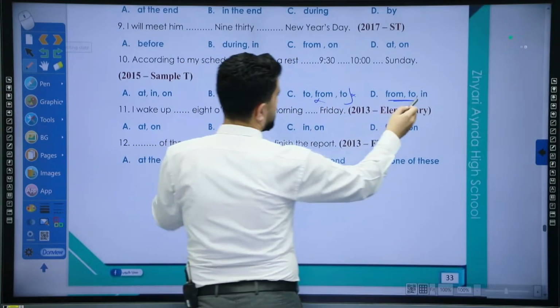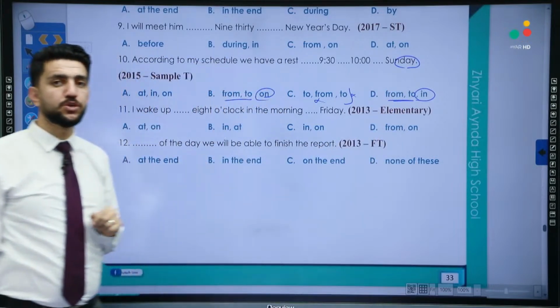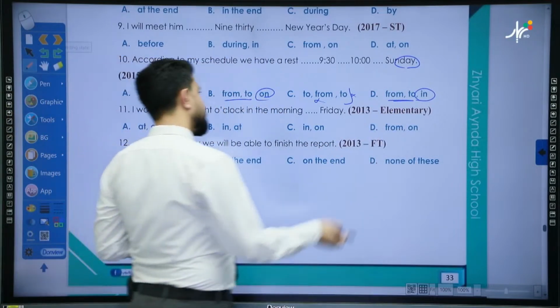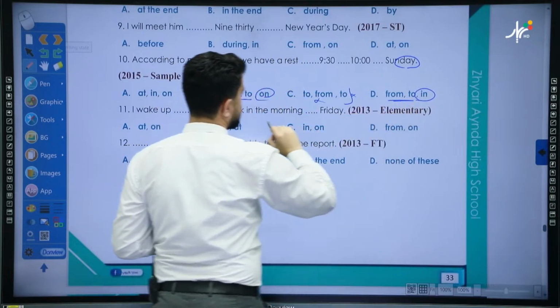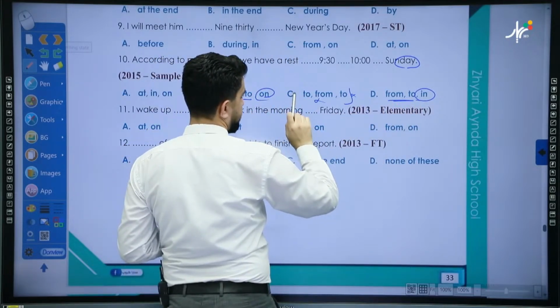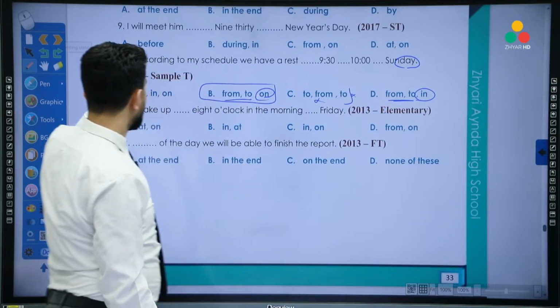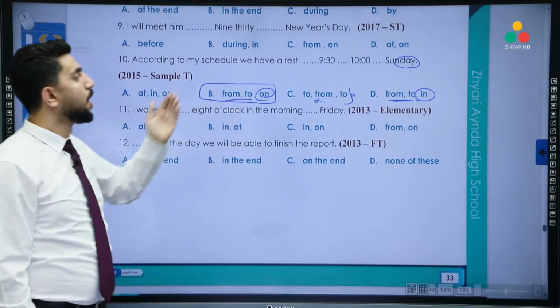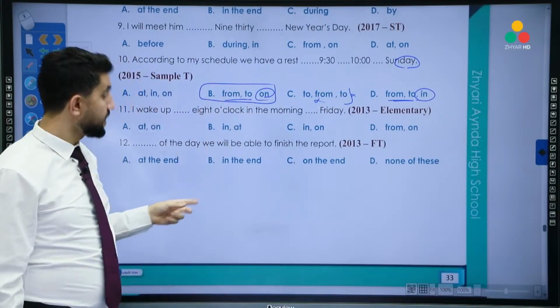This one is on, this one is in. Sunday, day, we said with the word day, what do we use? Very good. We said with the word day we use on. So in this case, which one is the correct answer? Not in, on. So B is the correct answer. So it will be like this. According to my schedule, we have a rest from 9:30 to 10 on Sunday.